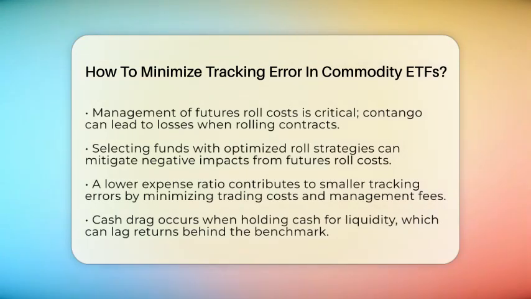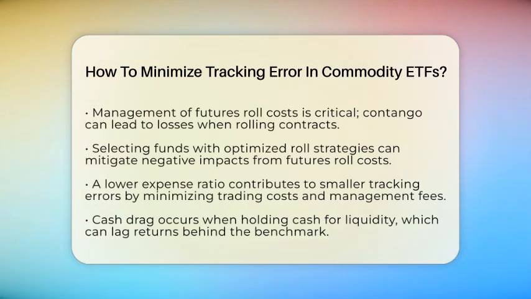Next, consider the management of futures roll costs and the term structure effects. Commodity futures have expiration dates, meaning exchange-traded funds must periodically roll contracts to maintain exposure. If the futures curve is in contango, where future prices are higher than spot prices, rolling can lead to losses and increased tracking error. Selecting funds that optimize roll strategies can help reduce these negative impacts.